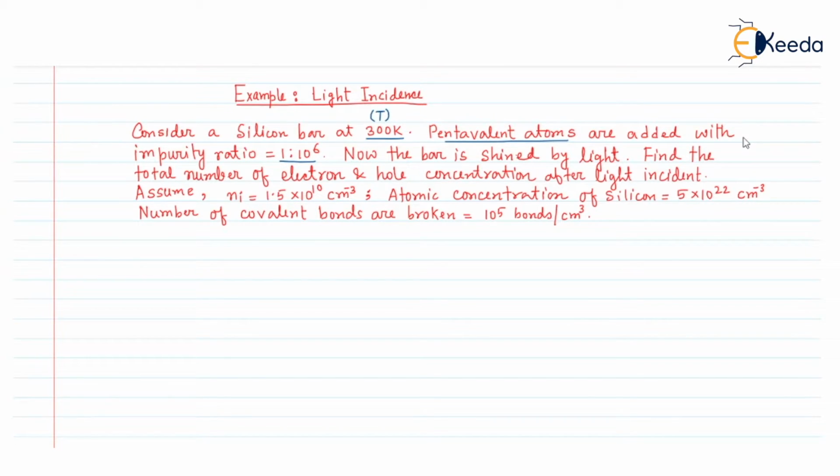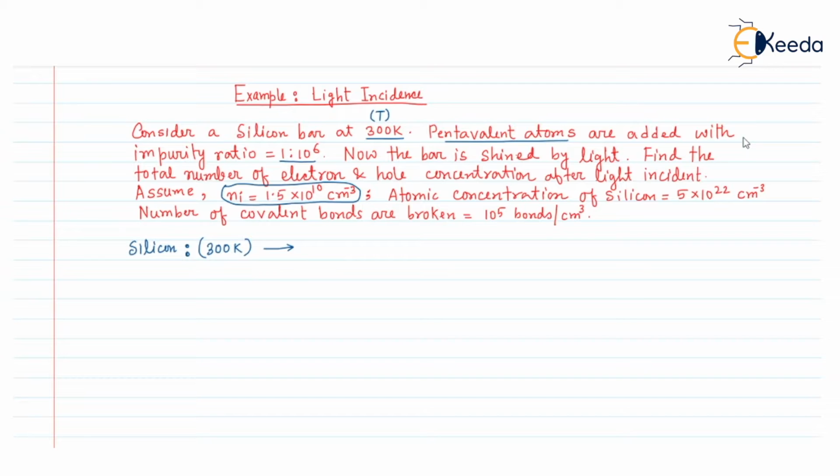Now let us take the silicon sample, and this silicon sample is placed at 300 K. Before adding the pentavalent atoms, it is given that the intrinsic carrier concentration of the silicon is Ni, 1.5 into 10 to the power 10 per centimeter cube.